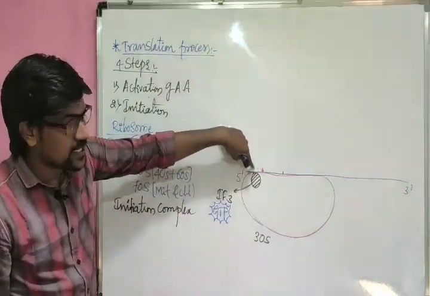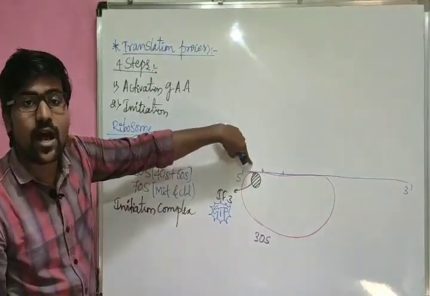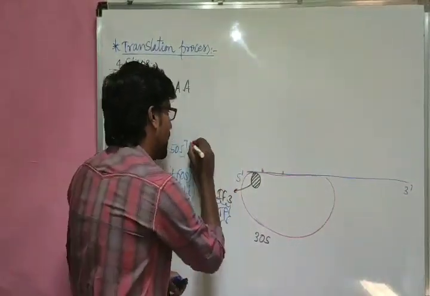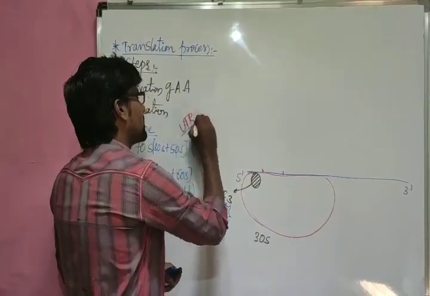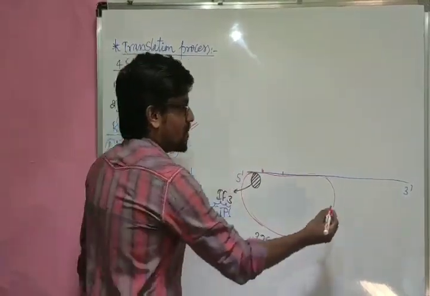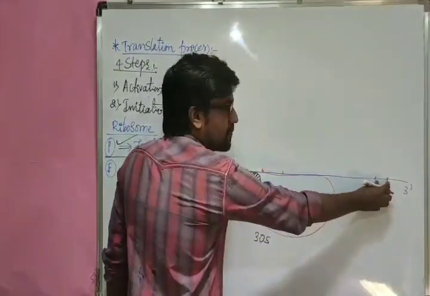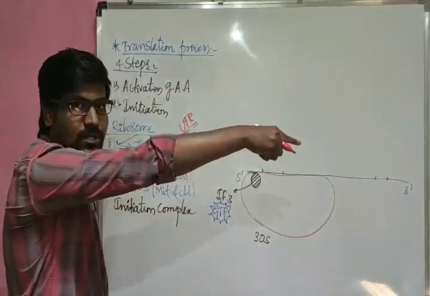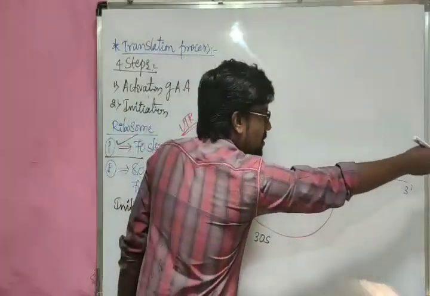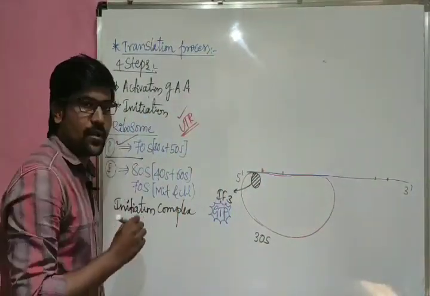This portion is not undergoing translation; that is the UTR, untranslated region, this side. And this is the last portion, the terminator region, where the terminator codon is present. From the terminator codon onwards is also considered to be the UTR.